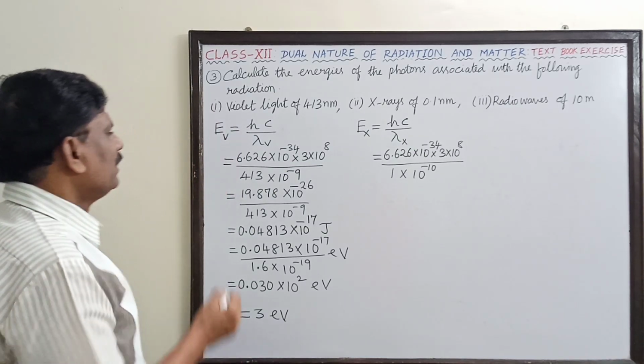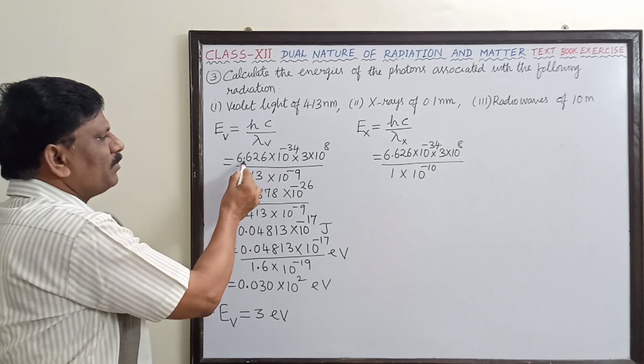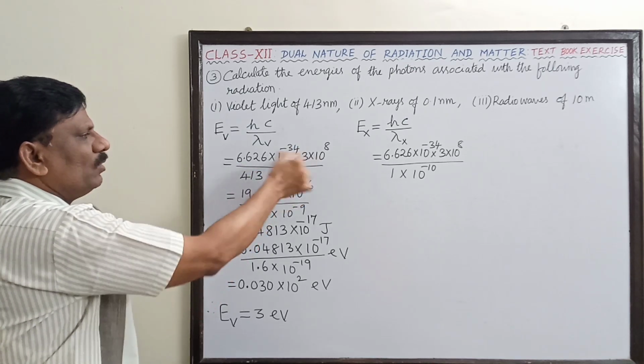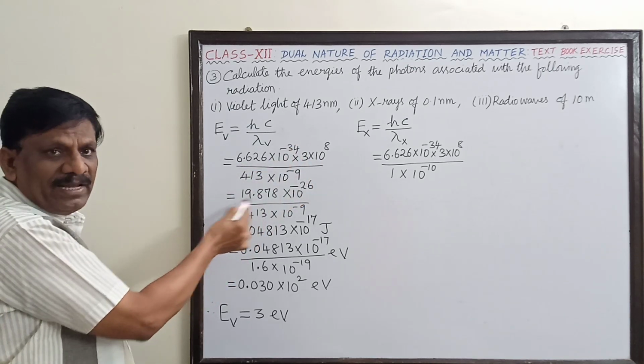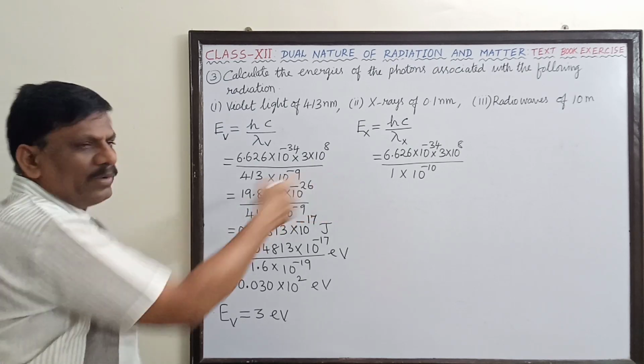Now you see here, the numerator, 6.626 into 3 with these powers of 10, has already been multiplied and the same value is going to appear in the numerator.